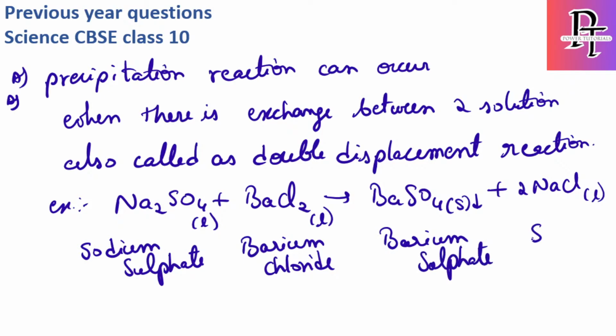and sodium chloride. So what is happening here? Sodium and barium are exchanging their positions. You can see here sodium and this is barium. Later, barium has taken the place of sodium and sodium has taken the place of barium. That is, an exchange between two solutions is happening, where the metals are displacing each other's places. Hence a precipitation reaction can occur when there is an exchange between two solutions. It is also called a double displacement reaction because two ions are getting interchanged.